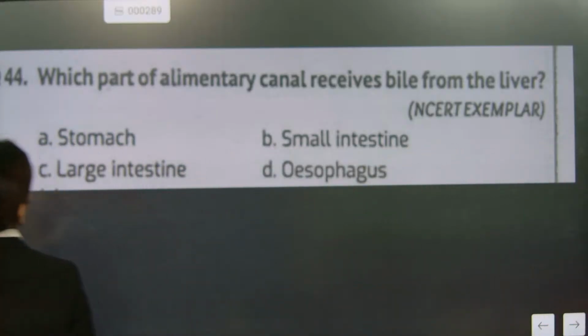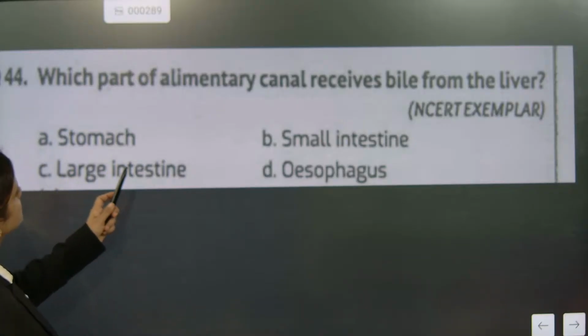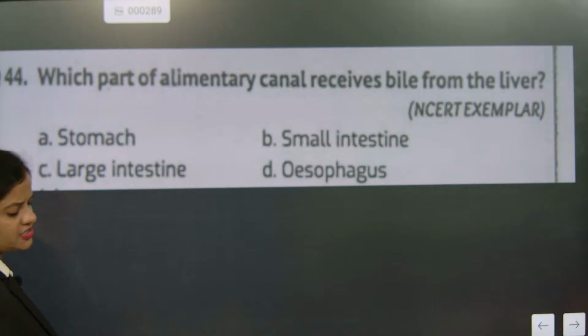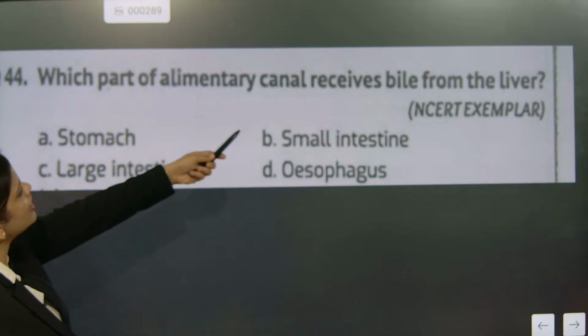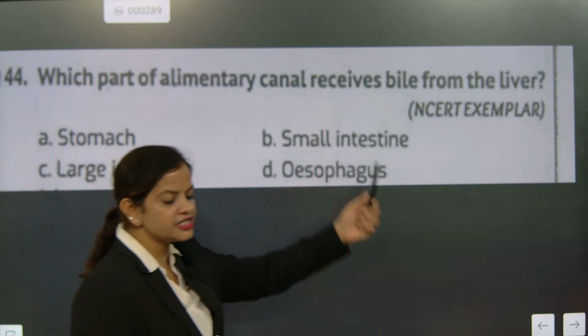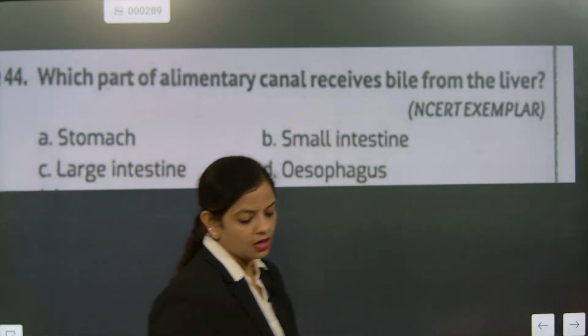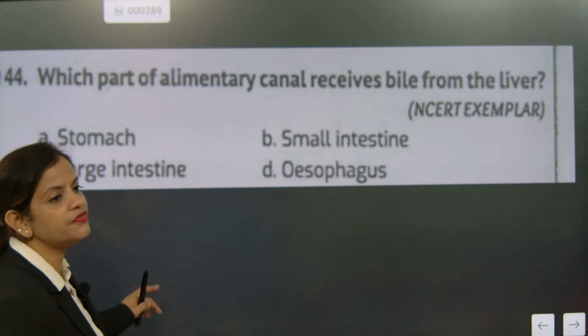Now look here. Which part of the alimentary canal receives bile from the liver? Why is there a confusion? Which part of the alimentary canal receives bile juice from the liver? It is the small intestine. In the small intestine, the duodenum is the region which is receiving it.